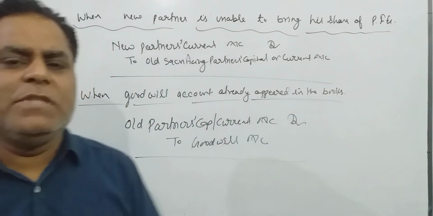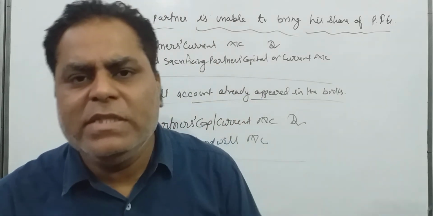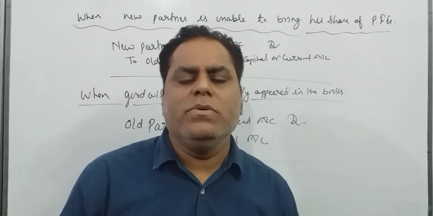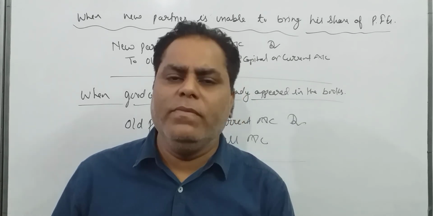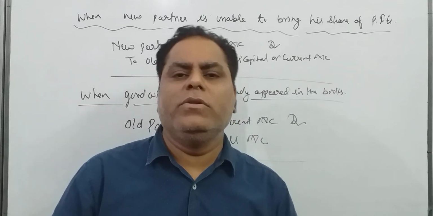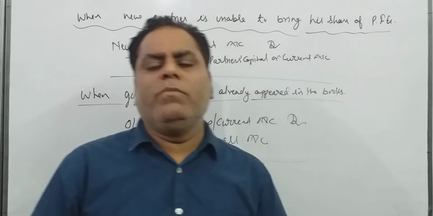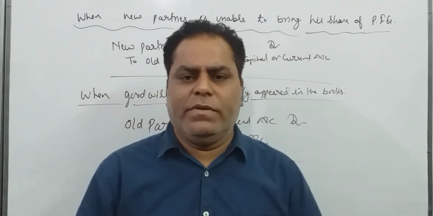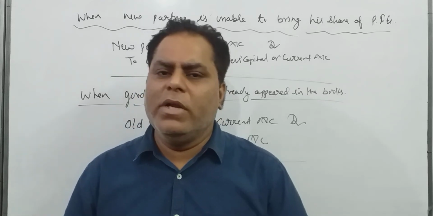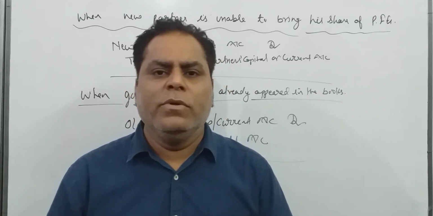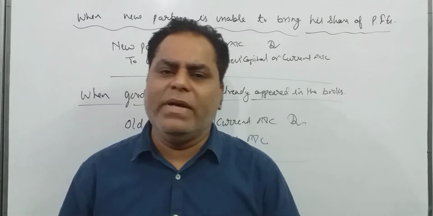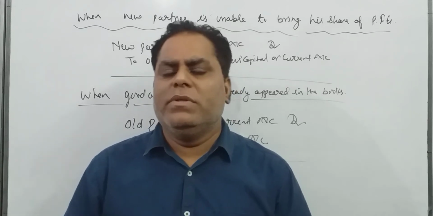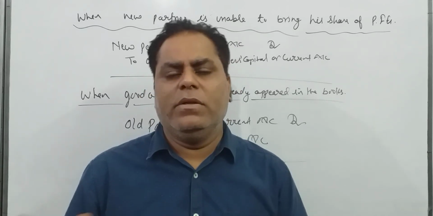Okay, so I have explained all the general entries related to the new partner's capital, the new partner's premium for goodwill, and when goodwill account has already appeared. Student, one more thing I want to tell you: generally you will find three situations in the question. One, old ratio. Two, new ratio. And three, sacrificing ratio and gaining ratio.